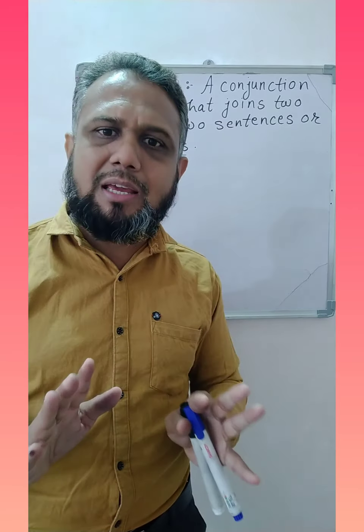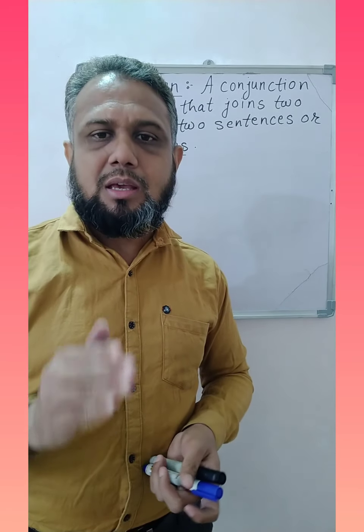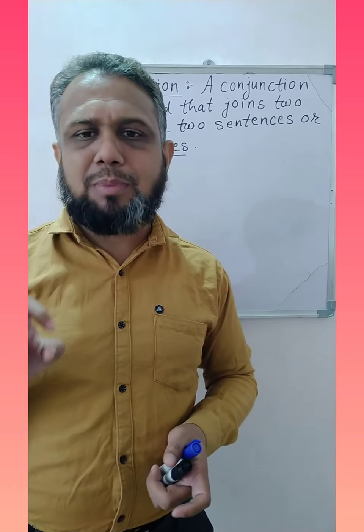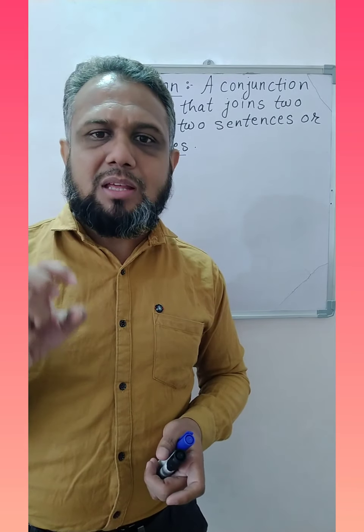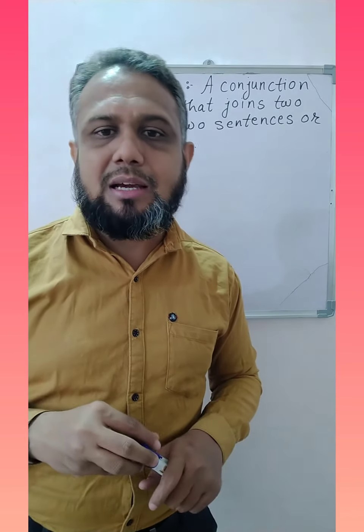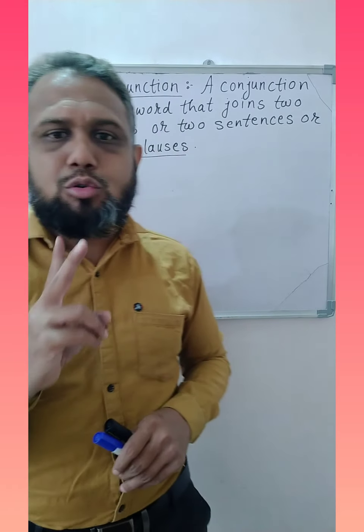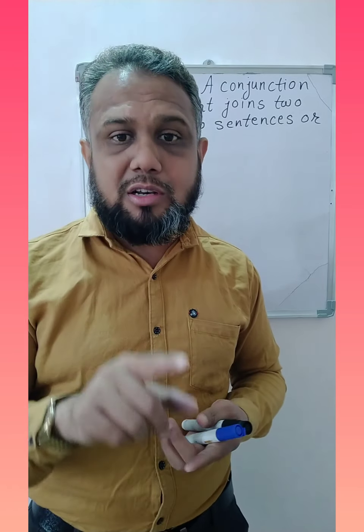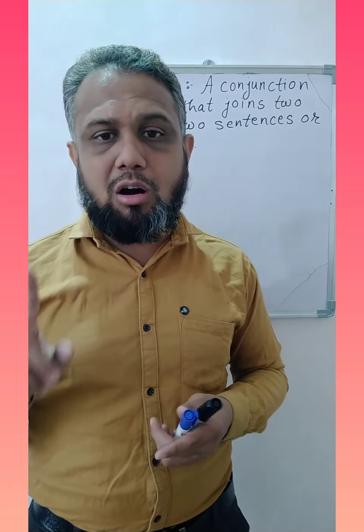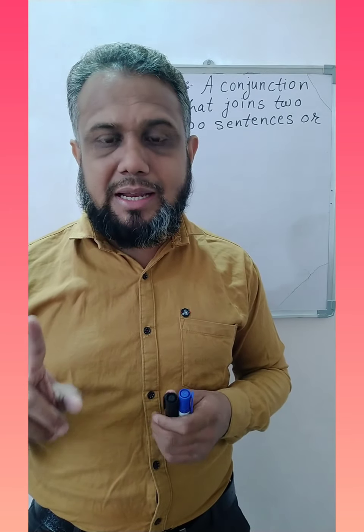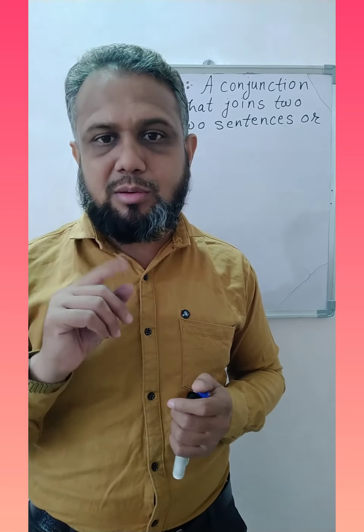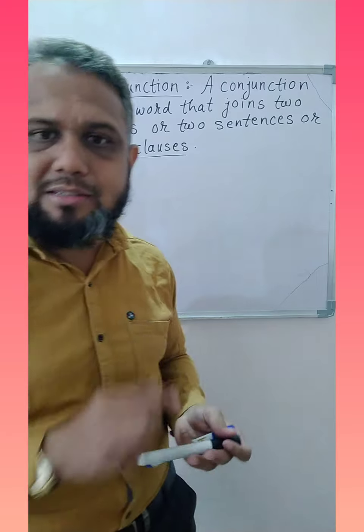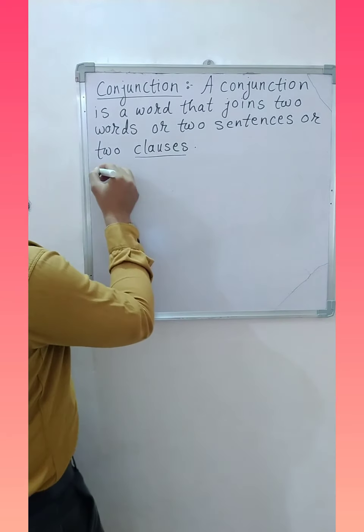It has complete meaning. Subordinate clause is totally dependent on the main clause. It has incomplete meaning. Okay, so let us continue.